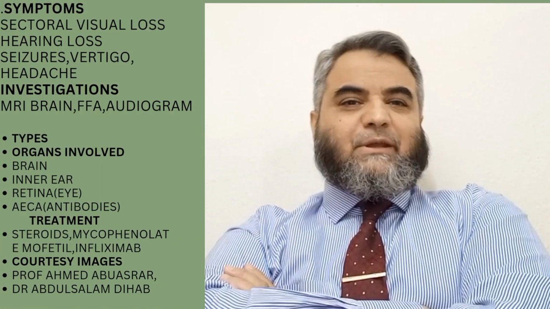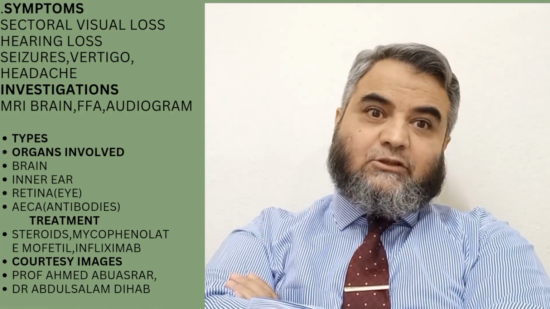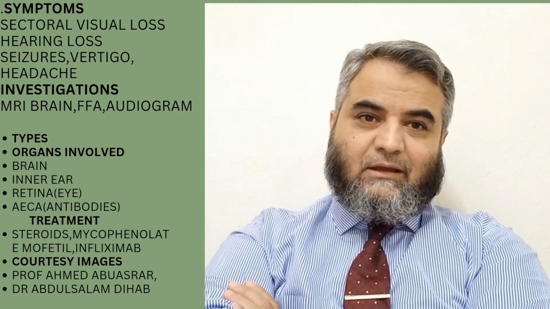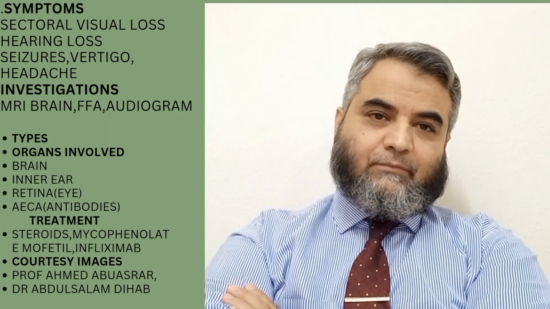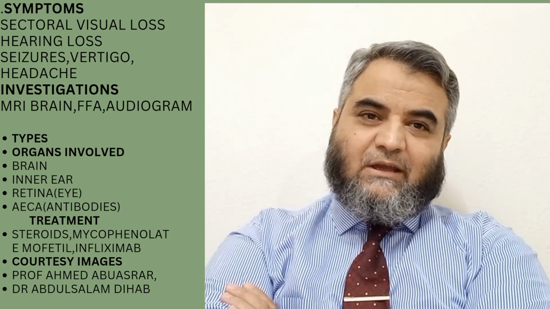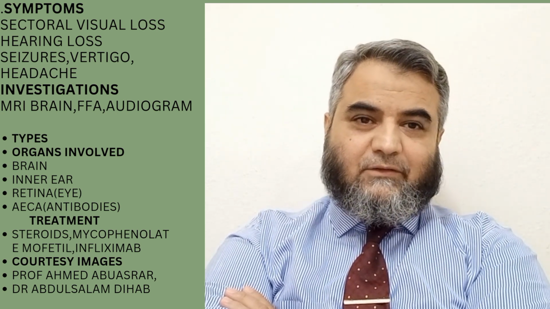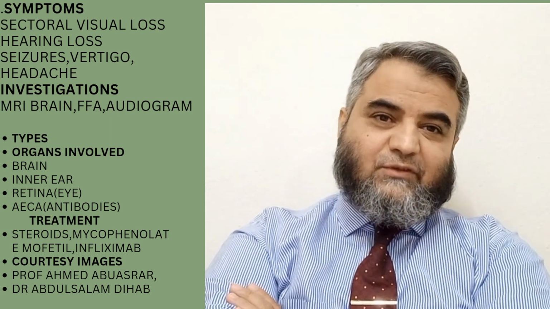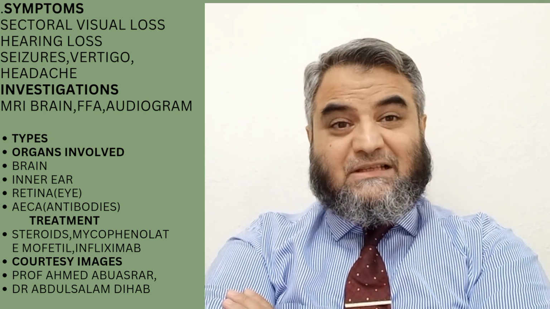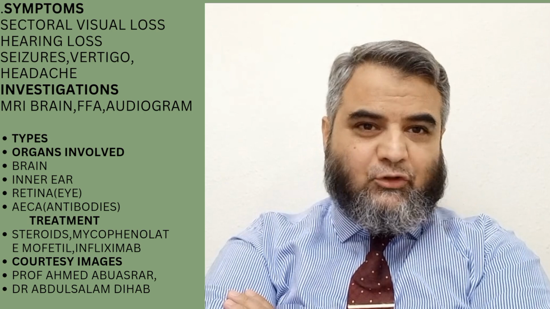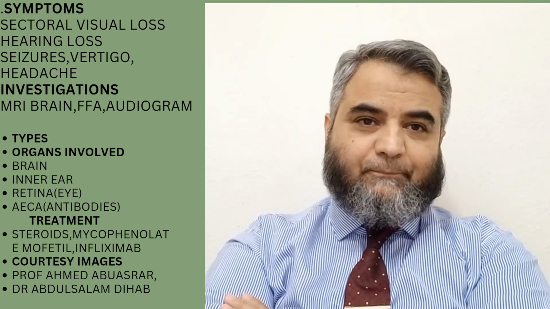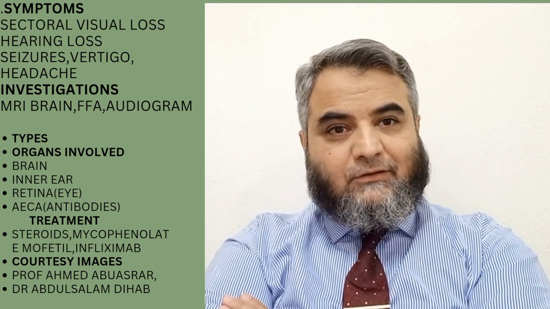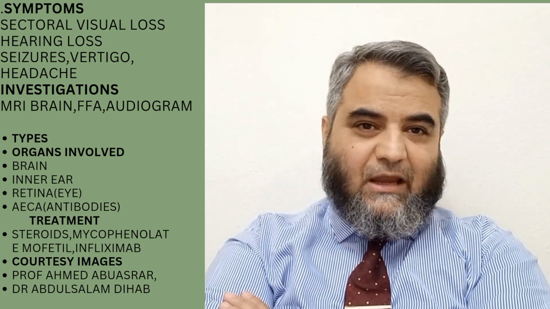As I mentioned in the beginning, this disease affects 3 organs in the body: brain, eyes, and inner ear. In all these places, it is affecting the blood vessels, the inner layer of the blood vessels. Then we find there anti-endothelial cell antibodies, which are not pathognomonic, but they have been documented. So up till now, we have talked about the eye, the retina, where repeated blockages are happening.